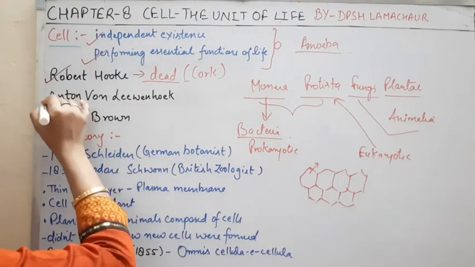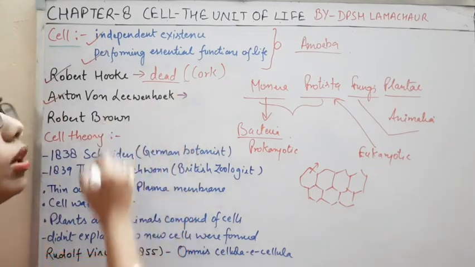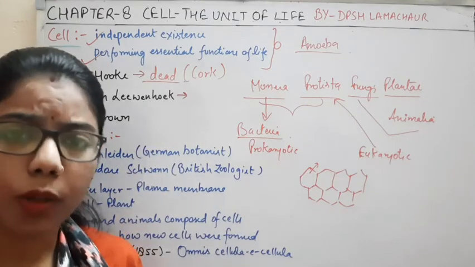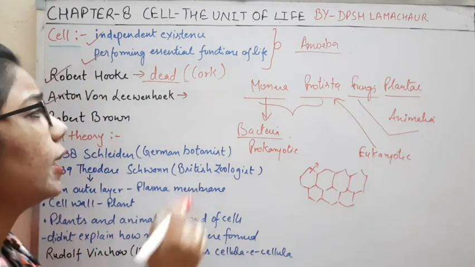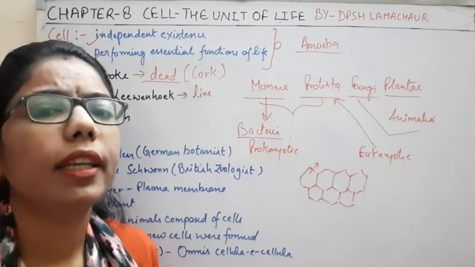Then another one who came here, Anton von Leeuwenhoek. Again he observed the cell, but when? In the live cell, or we can say he observed the living cell.